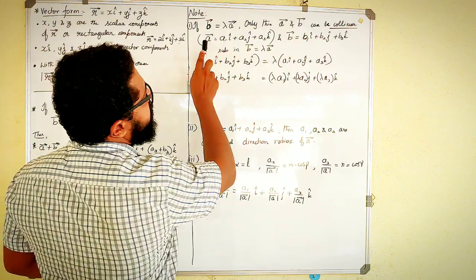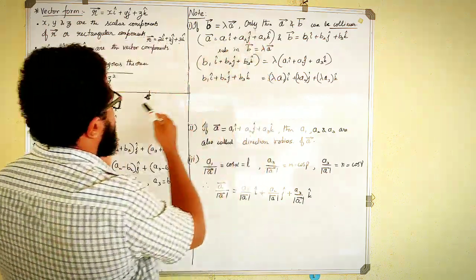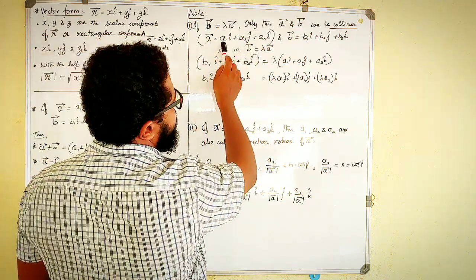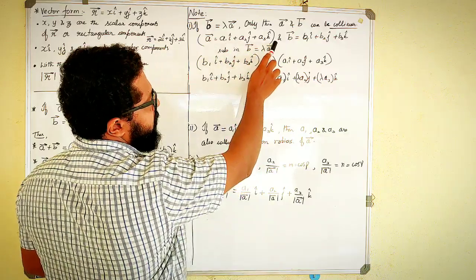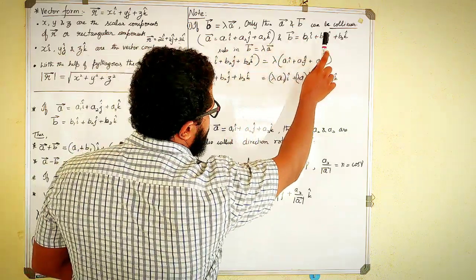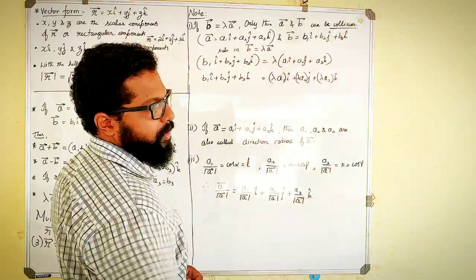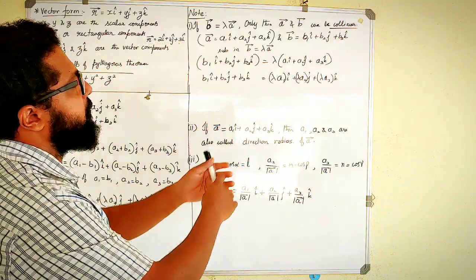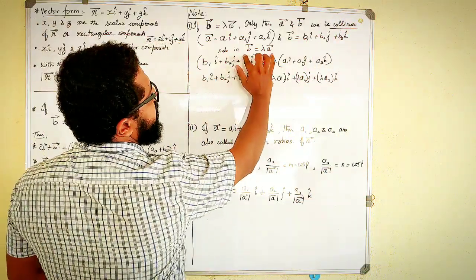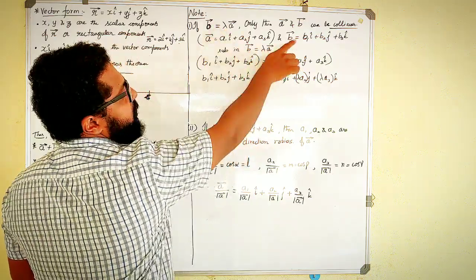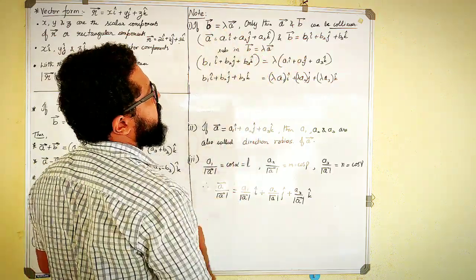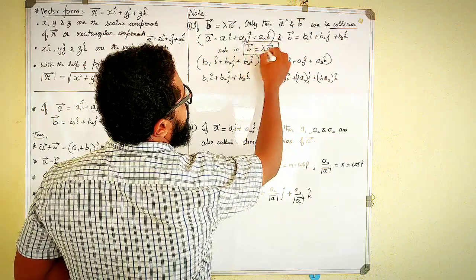Assume the vectors are given in this form, the same pattern: A vector is A1 i cap, A2 j cap and A3 k cap. B vector is B1 i cap, B2 j cap and B3 k cap. So these two general vectors I will take. Then I will take this form, whatever I told you, as the condition for collinearity.